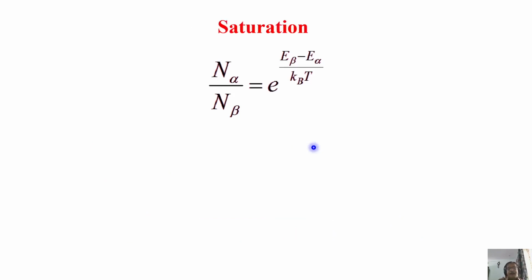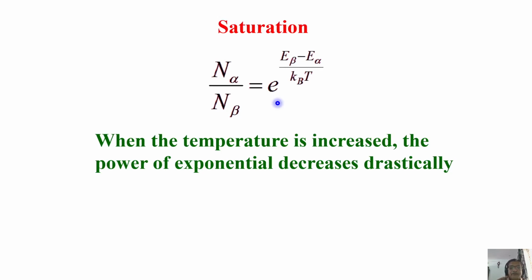Now you may ask me a question. What happens if I raise the temperature infinitely? Instead of lowering, I keep on increasing the temperature very high. Now put this value. Keep putting higher and higher value for temperature here. And temperature, let us assume it is too large a value, close to infinity. Then, because this is in the bottom denominator, what will happen? This becomes zero. The exponential power becomes zero. When this index becomes zero, then e to the power of 0 is 1. What does it mean? N alpha will be equal to N beta.